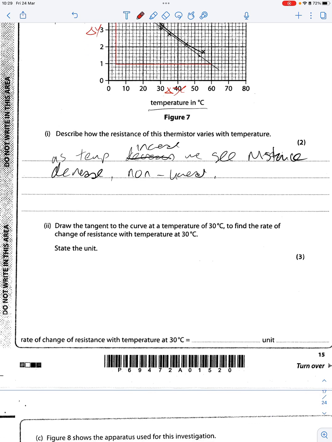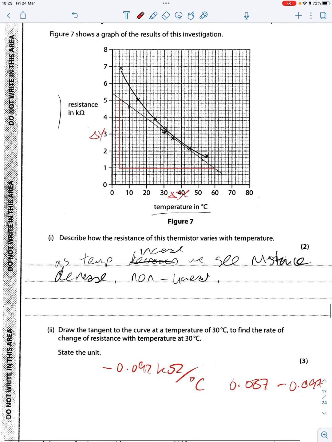So here we have minus 0.092 kiloohms per degrees Celsius. You were given the marks if you had a range from 0.087 all the way up to 0.097.